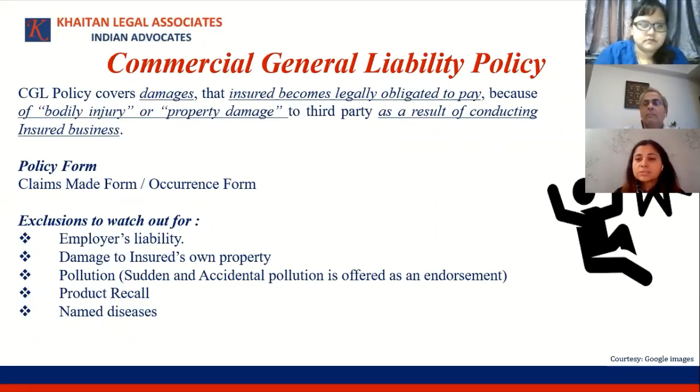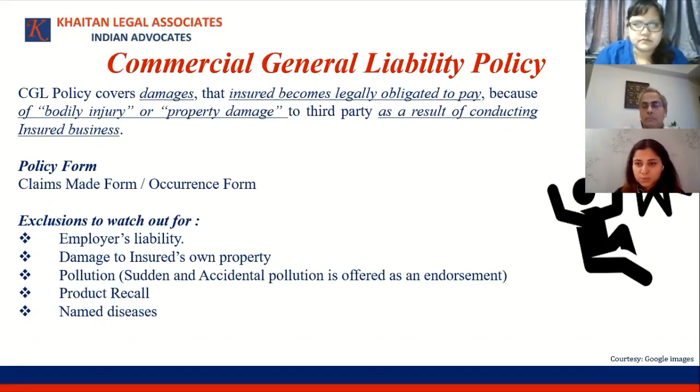And from a policy standpoint, there are two sections where you will see a trigger. The first is the base coverage, which is bodily injury and property damage. So all damages related to that can be covered. The defense costs which the insured incurs in representing themselves in courts can be covered, and related costs can also be covered. The second part which can be triggered under the policy is sudden and accidental pollution.